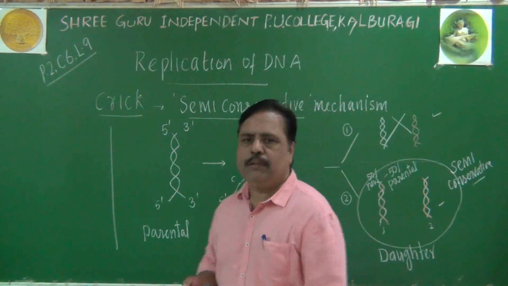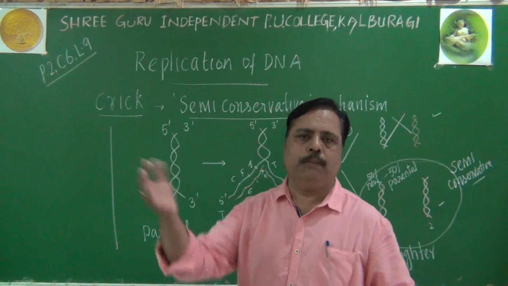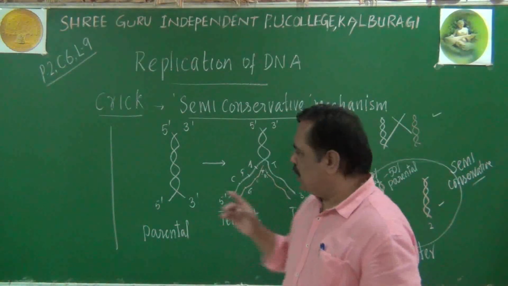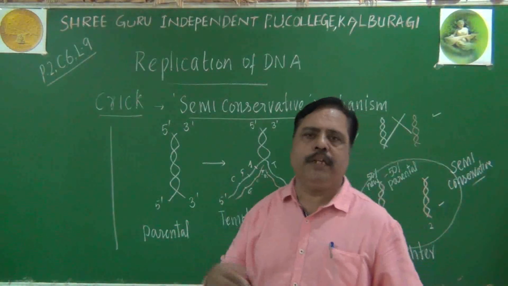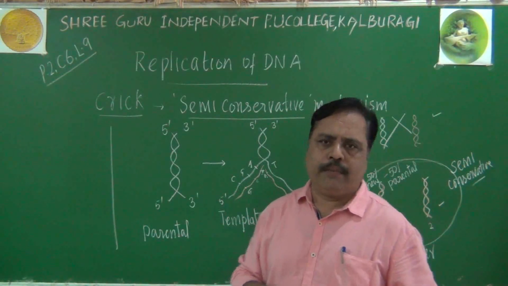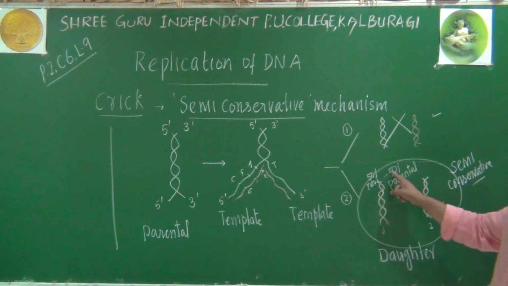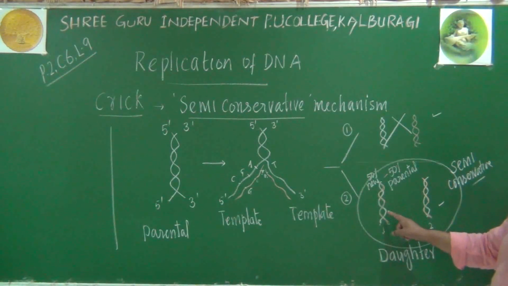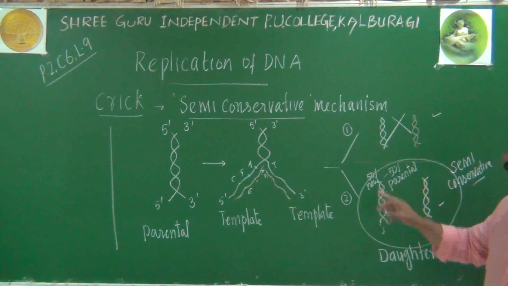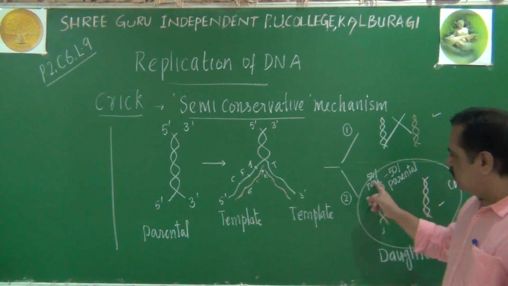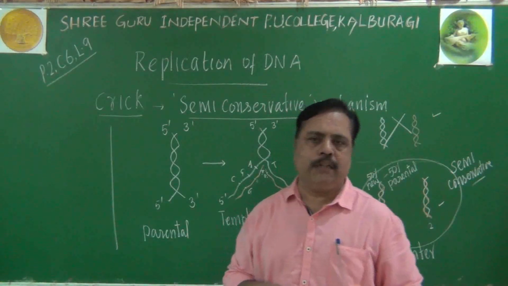What is semi-conservation? Retention of 50% of the parental molecule by each daughter molecule. I am repeating it because it is a very important idea. Each newly synthesized daughter molecule will have 50% parental DNA and 50% newly synthesized DNA, or one out of two strands. One strand will be parental, another strand will be the newly synthesized strand.